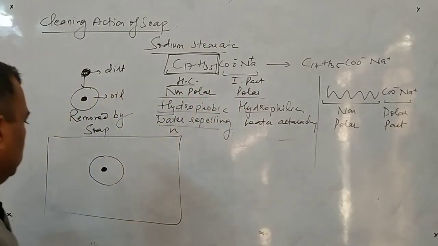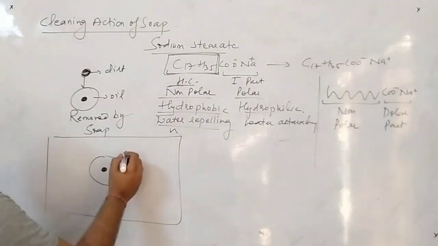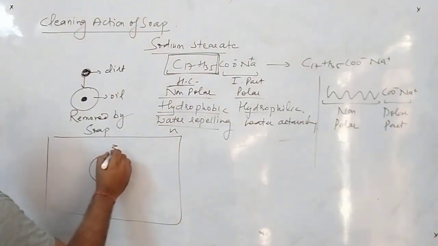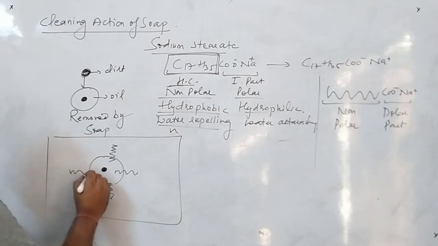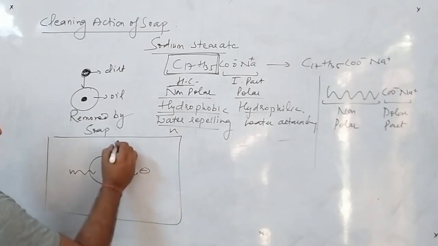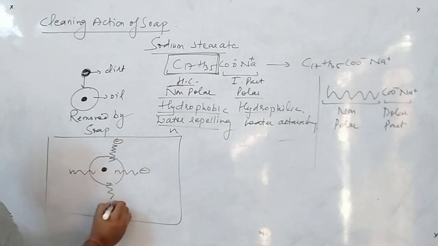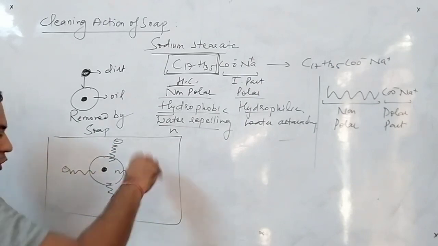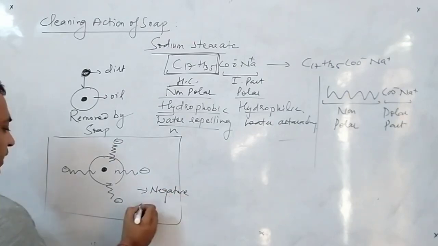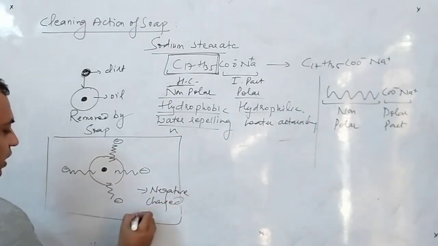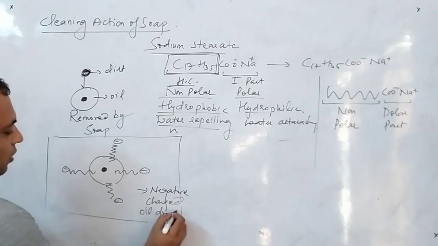Now come to the board. This oil droplet is surrounded by this type of zigzag carbon chains, clear? With the negative end. Which end? Negative end. Now this whole oil droplet will behave like a negatively charged oil droplet.